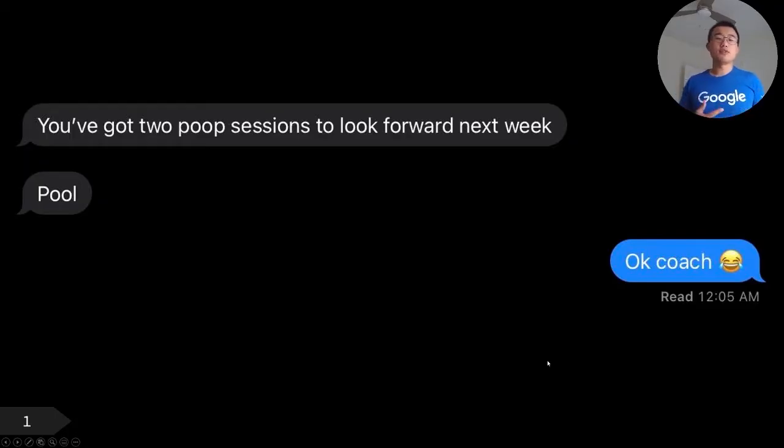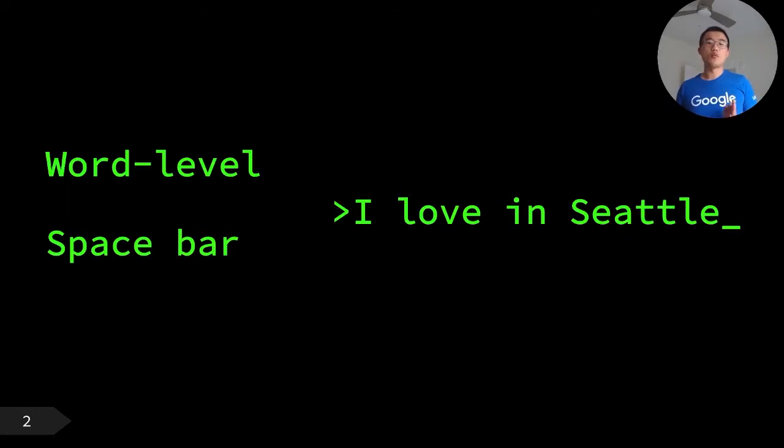So I think most of us have encountered these awkward moments where autocorrection has corrected the text into wrong words. Part of the reason is the current autocorrection operates on the word level. Word level means each time you press the spacebar, the word before the space gets corrected and fixed. In this example, the user wants to type "I live in Seattle," but made a mistake. We humans can spot the error easily based on the later text, but the word level autocorrection cannot.